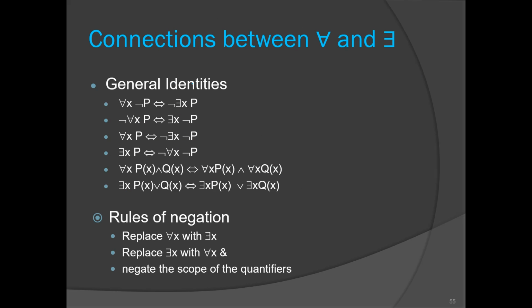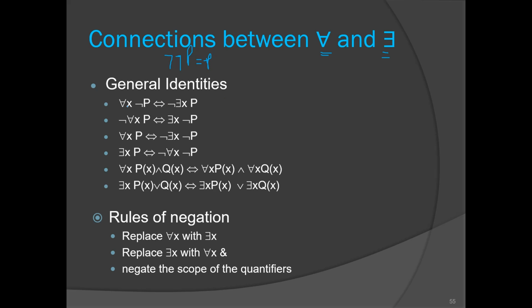Now general identities. There is a relationship between for all and there exists. So what are those? Remember these identities: for all x not of p is equivalent to not of there exists x p. Now how to find out this? For that you can use this identity: not of not of p is equivalent to p, right? Two nots cancel each other.